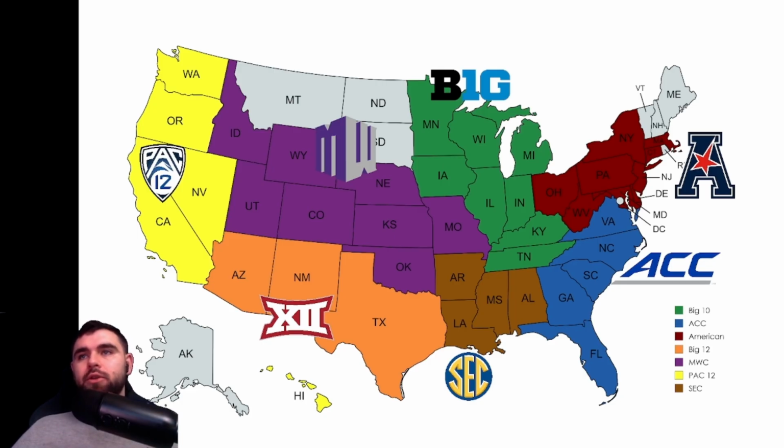Here we are going to include Idaho, Wyoming, Utah, Colorado, Nebraska, Kansas, Oklahoma, and Missouri. A large amount of states, but it is a pretty good balancing of teams once we get into how these conferences break down on a team basis.